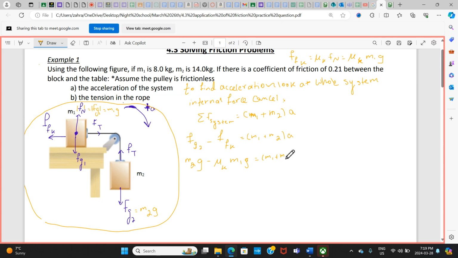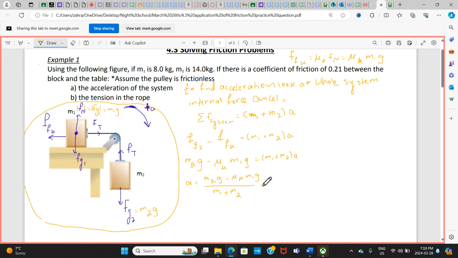(m1 plus m2) a. I'm going to rearrange for a. So it's going to be a equals m2g minus mu_k m1g, divided by m1 plus m2.